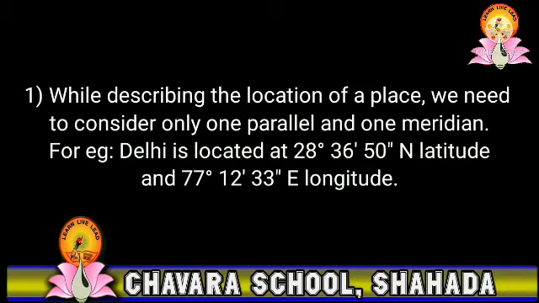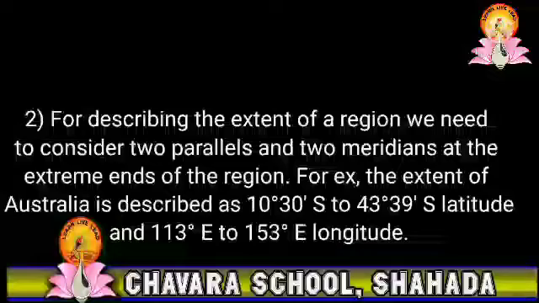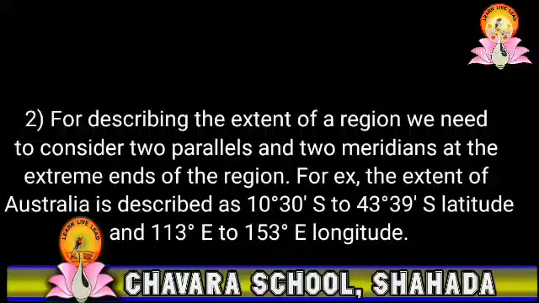For example, Delhi is located at 28 degree 36 minutes 50 seconds north latitude and 77 degree 12 minutes 33 seconds east longitude.